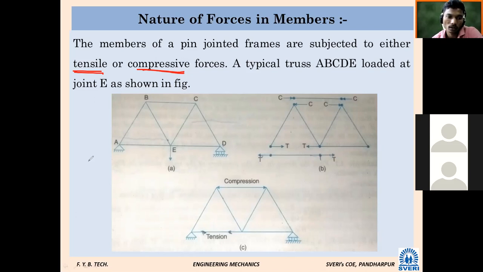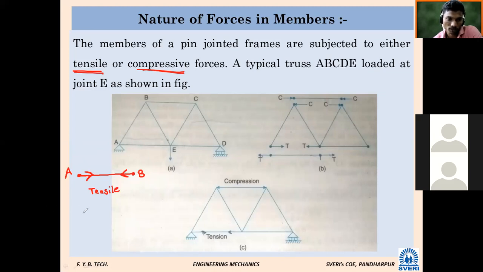So how to see this? This concept is most important. If I show a member called AB, with joints A and B, when we have to say this member AB has tensile nature, the force is acting away from the joint. What will be the nature of force in this? Tensile force. It is called tensile nature.